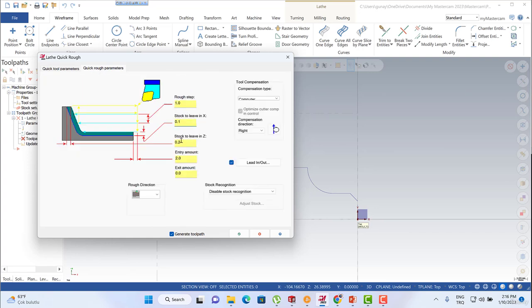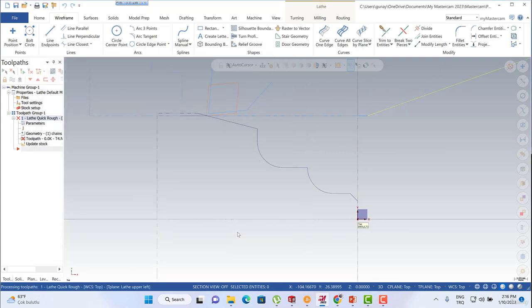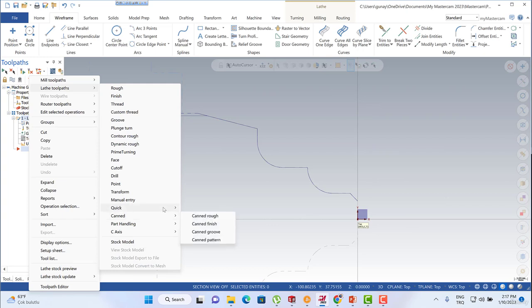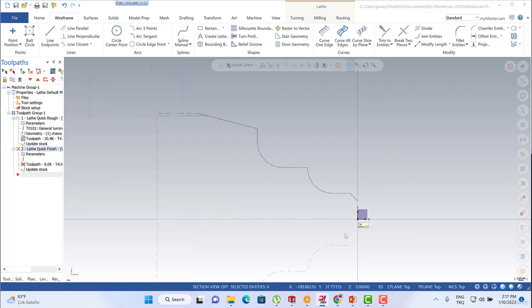This is the stock to leave on the x-axis and z-axis, and start our program. So we're going to see that kind of solution. Okay, let me click here and quick finish process.